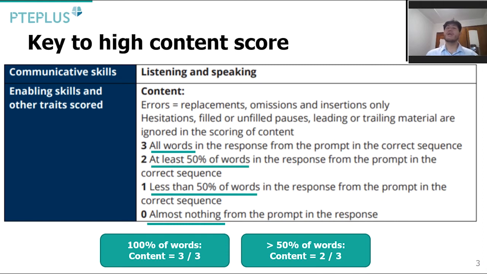content score. So here we can see that if we get all the words correct in the right sequence, we'll get 3 marks. And if we get 50% of the words right in the correct sequence, we'll be getting 2 marks. And if we have less than 50% of the words, then we'll be getting 1 mark. And if we have almost nothing, then we'll be getting 0 marks. So the key takeaway is 100% of the words in the right sequence is 3 marks. More than 50% or 50% of the words would be 2 marks.